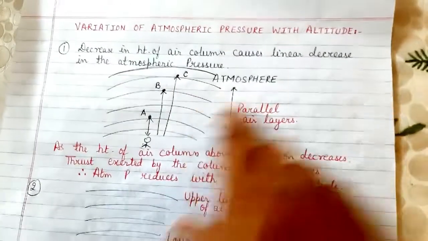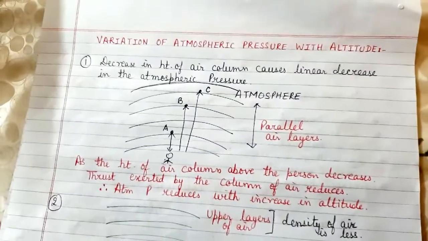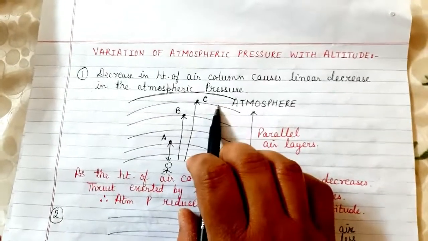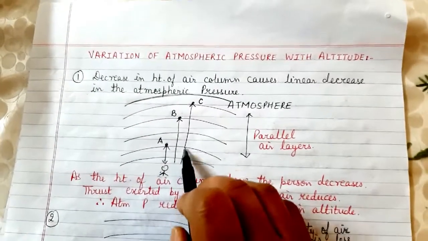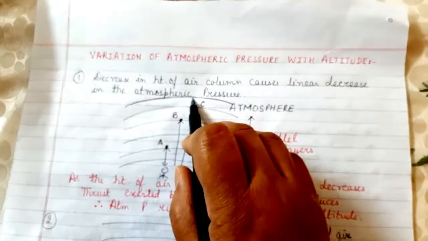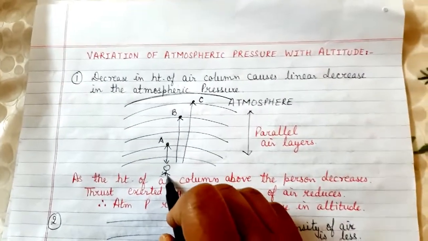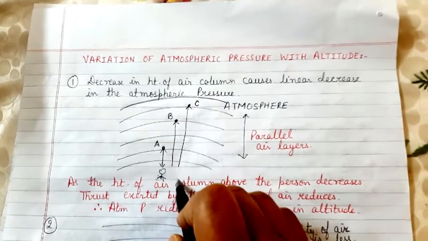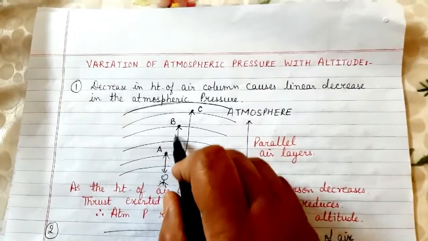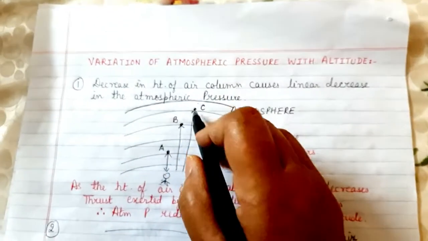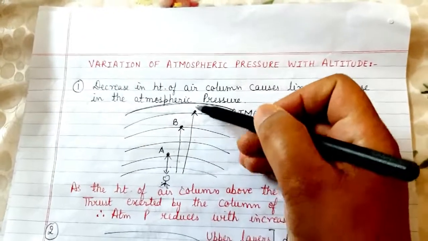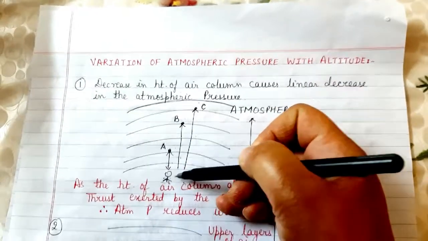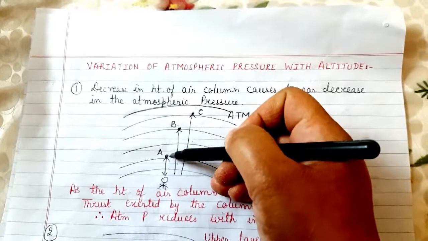In order to understand the first point, I have drawn a diagram for you, children, and in this diagram I have shown the different layers of atmosphere. There is a person here, and there are so many layers of atmosphere lying above the person. Now, if this person is at the ground level, or at a minimum height, you can see that there are so many layers of air lying above the person. So, as the number of layers is more, there is more thrust exerted by the atmosphere on this person. But if this particular person moves to height A, what is going to happen?